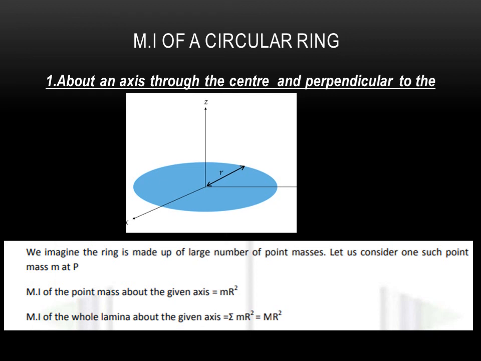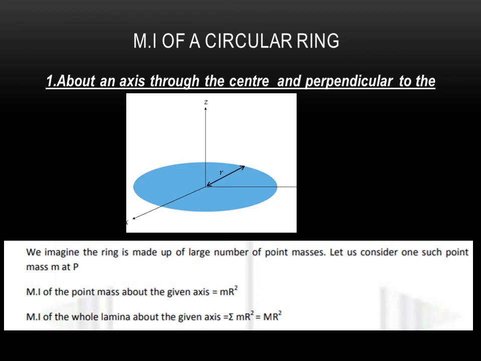We assume that the whole circular ring consists of a large number of point masses, and each point is taken as having a mass equal to small m. So the moment of inertia of a point mass about the axis is given by small m r square.